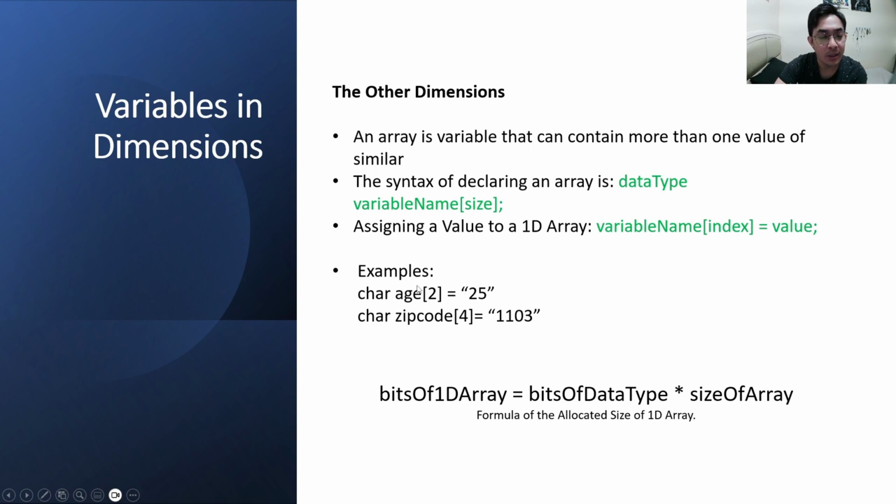The other dimensions. An array is a variable that can contain more than one value of similar data types. Arrays are bound by the data type they are declared with. For example, if we declare an array of characters, the values that are stored are all characters. Assigning non-character values in the said array would result in exceptions or errors. An exception is a programming language or developer defined error that is the result of inappropriate actions committed unexpectedly.